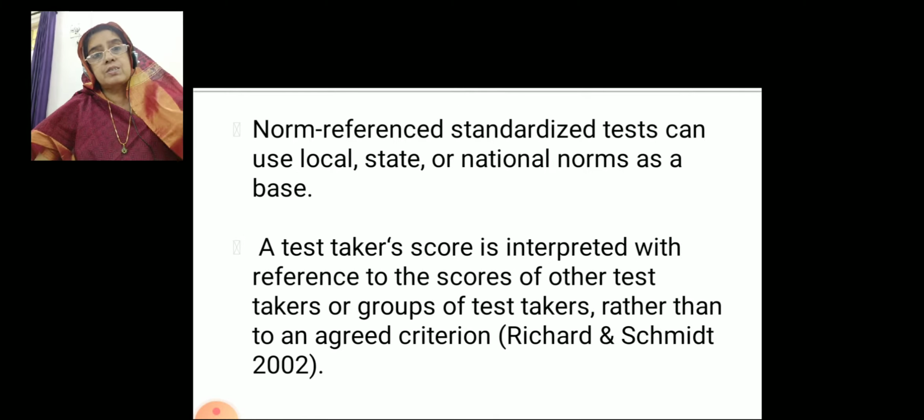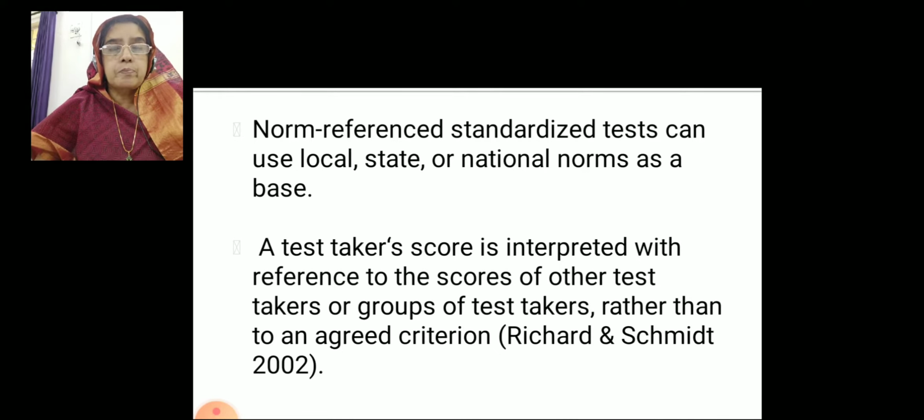So in a test, an individual score is interpreted with reference to other scores. For example, in Tamil Nadu, this year, how many students have passed NEET examination with 500 scores? That means above 500 scores, how many students have got? It is not a matter of pass or fail.